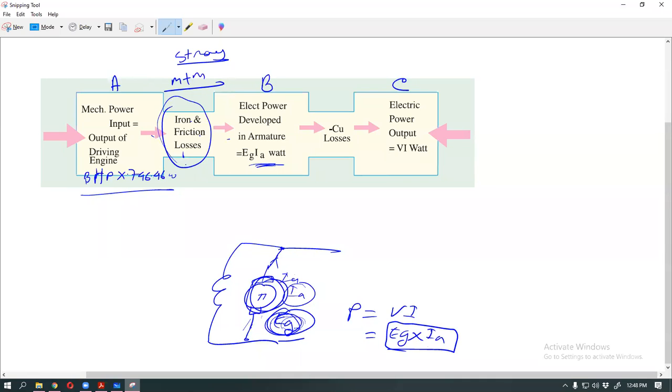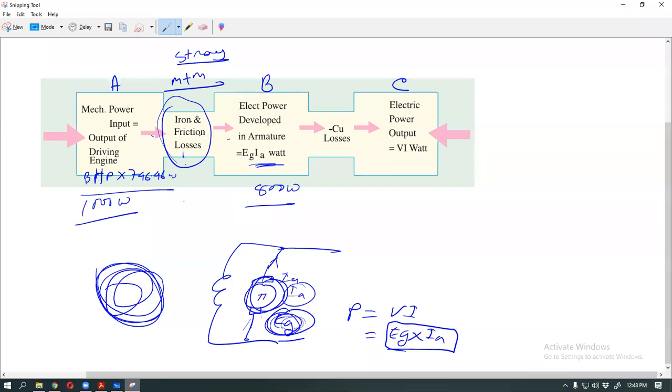Suppose the driving engine's mechanical power input is 1000 watts. Then the armature power developed after flux cutting is, suppose, 800 watts.